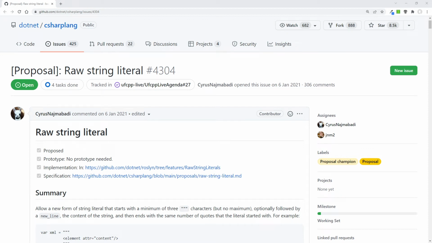There's a new feature coming in C# 11 that I think is going to save us all a gazillion keystrokes. Let's go take a look at raw string literals.